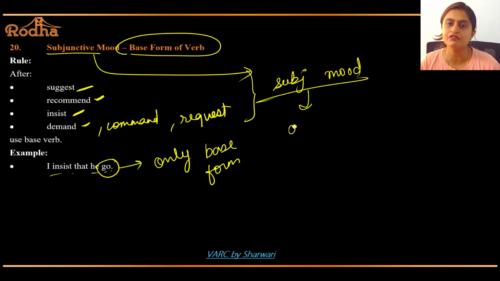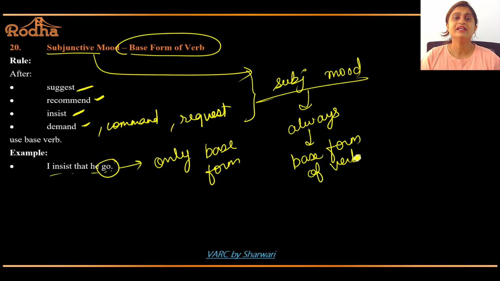So subjunctive mood always, no exception here, okay? No exception. Always use base form of verb. It's a very important rule, guys. Very important rule, okay? Please make sure you understand this.